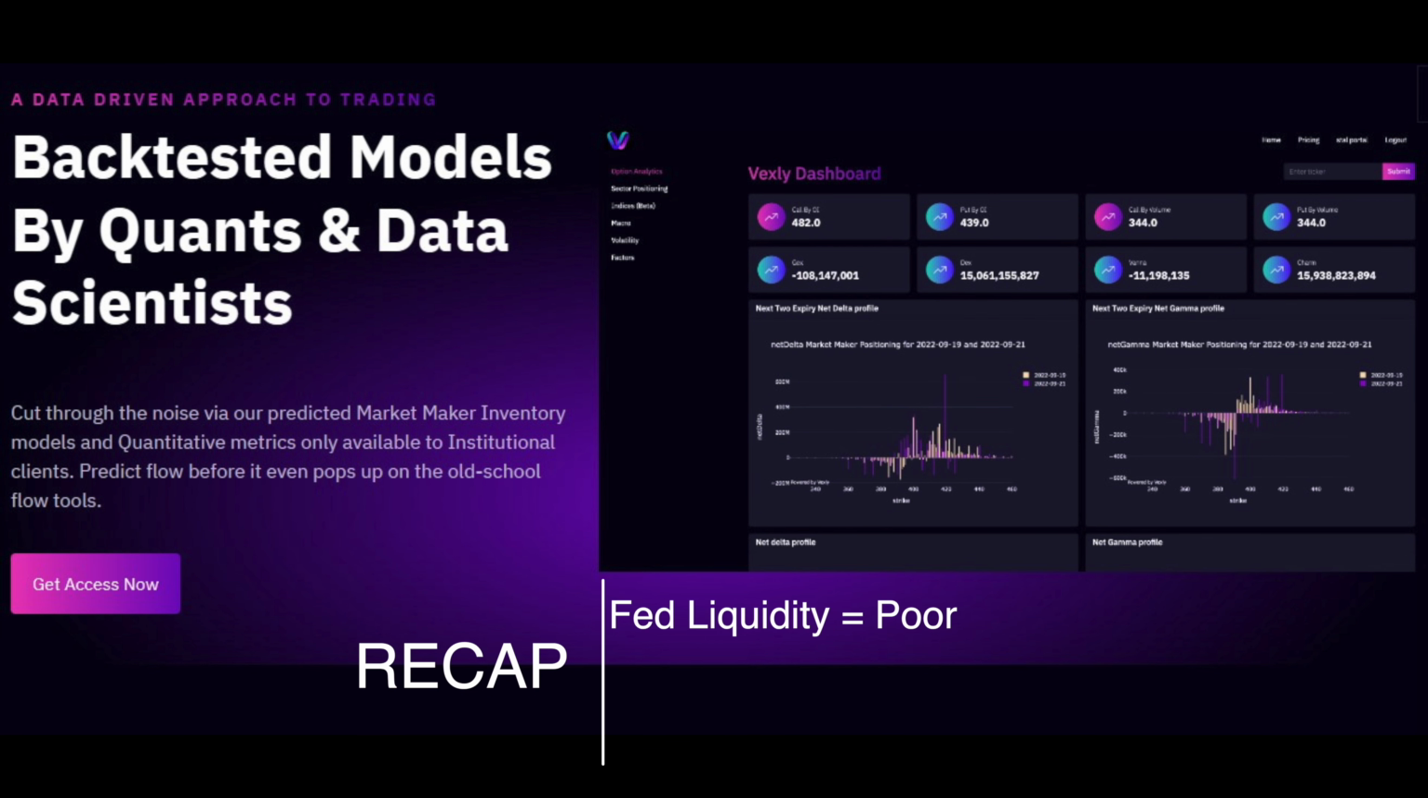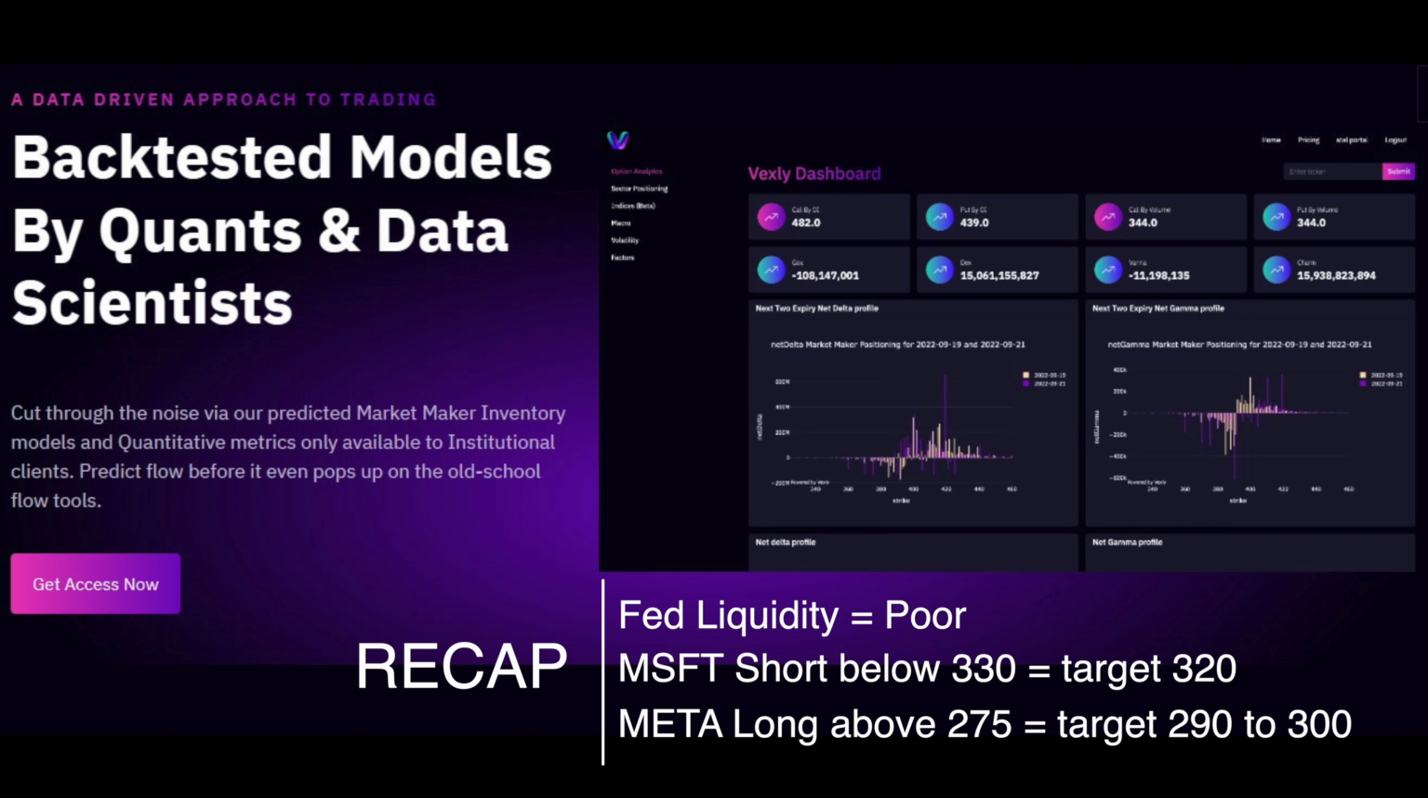That's it for this week. To recap, Fed liquidity still remains poor, and we haven't seen any real changes in trend. As for our weekly ideas, we like Microsoft as a short if price stays below 330, and we will look to target 320. For our second idea, we like Meta as a long and want to see price stay above 275 for a move to 290 and possible 300.